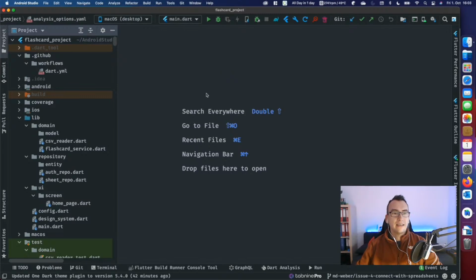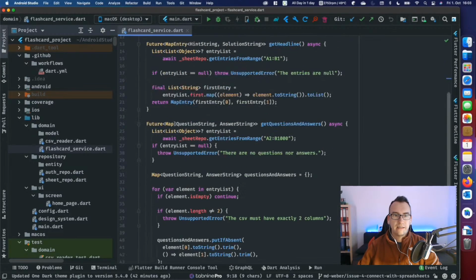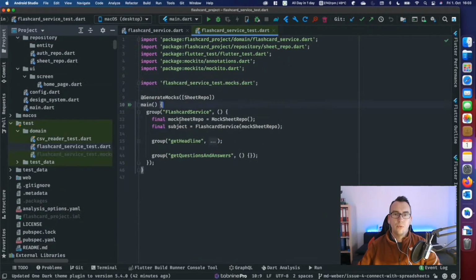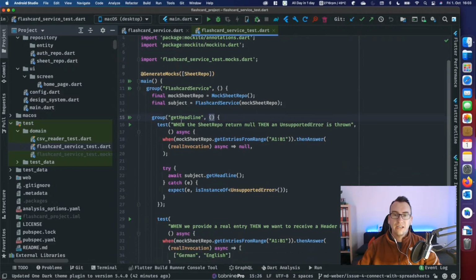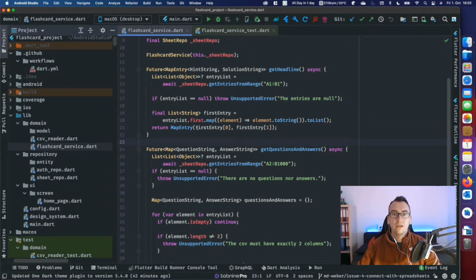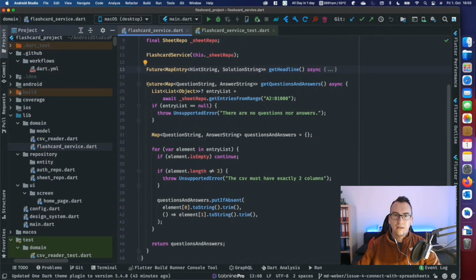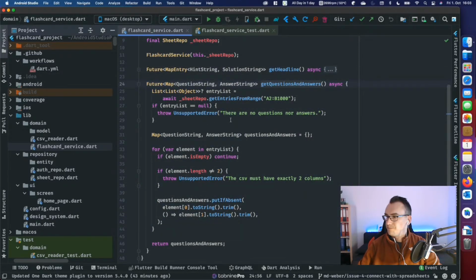What we did yesterday is we created a flashcard service where we had the connection with the so-called sheet repository and things like that. The last thing we wanted to do, where we stopped yesterday, was writing tests. We already finished the tests for the get headline method, which got us only the first entries, 0 and 1. Today we want to take a look at how we can test the second method that we have here, the get questions and answers.